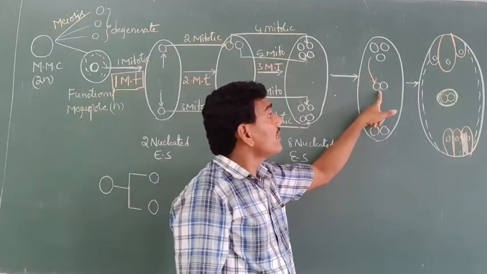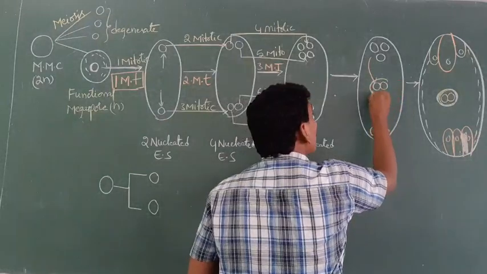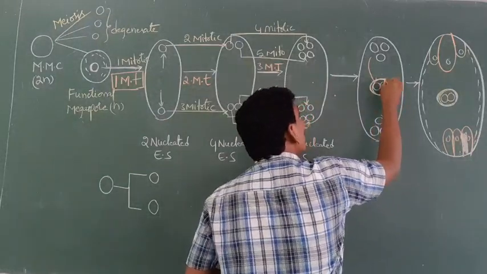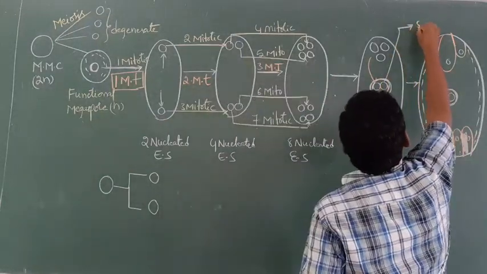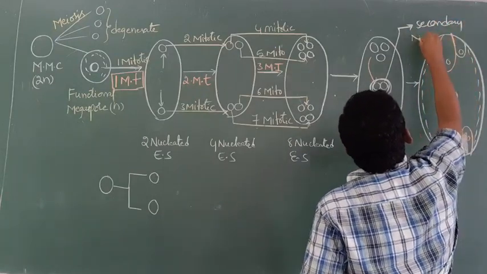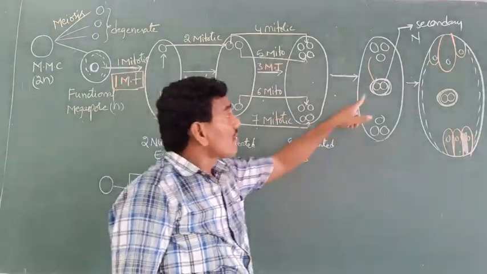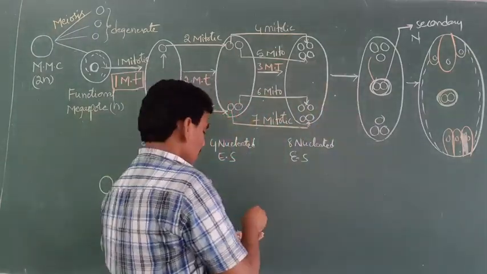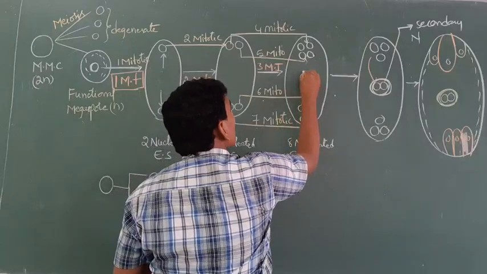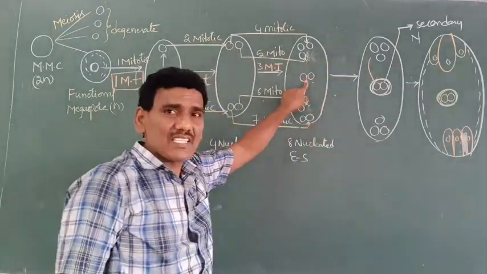Later, these 2 nuclei combine together to form the secondary nucleus. Secondary nucleus. These are also known as polar nuclei.